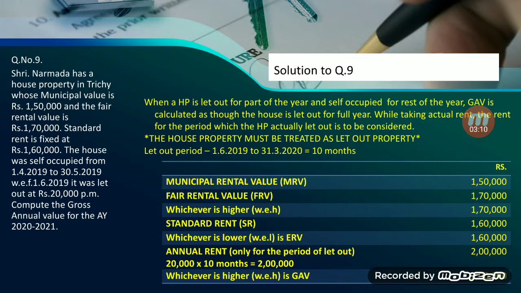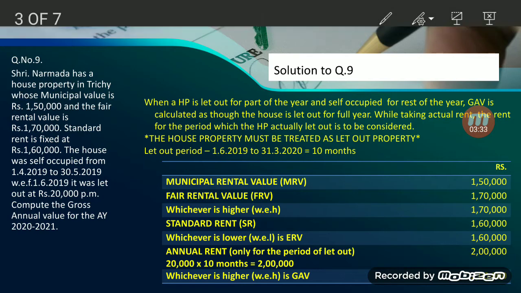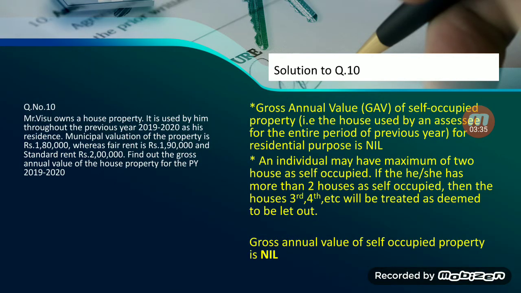So try to understand, if the house is being let out for part of the period and self-occupied for part of the year, then the same must be considered as let out and the full annual value is to be taken and compared. Only in case of actual rent, the rent for the period it has been let out is to be taken. Next sum. Question number 10.